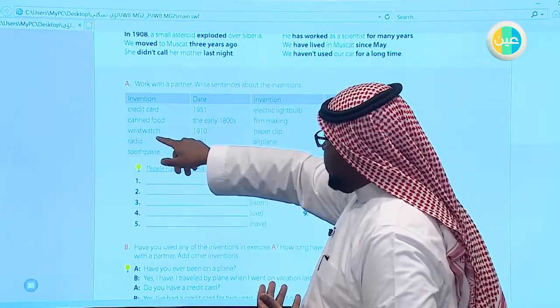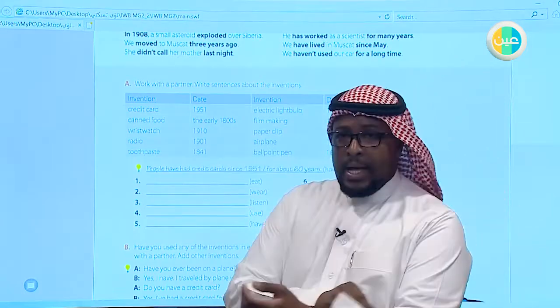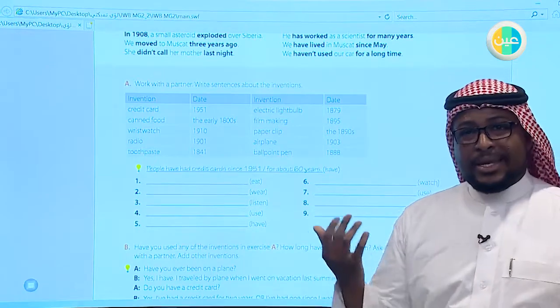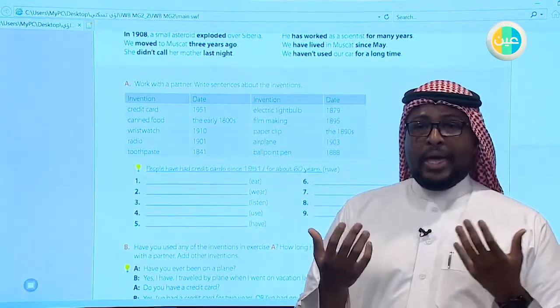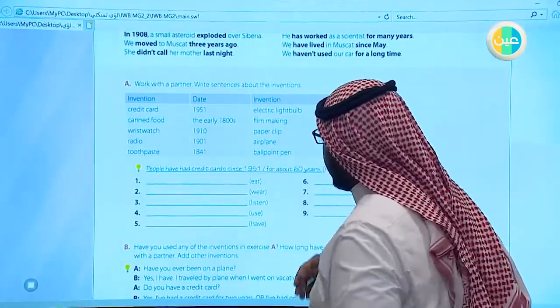We also have the wristwatch. For example, I have a wristwatch. The watch was basically not used electronically originally, and now it's used electronically and digitally.